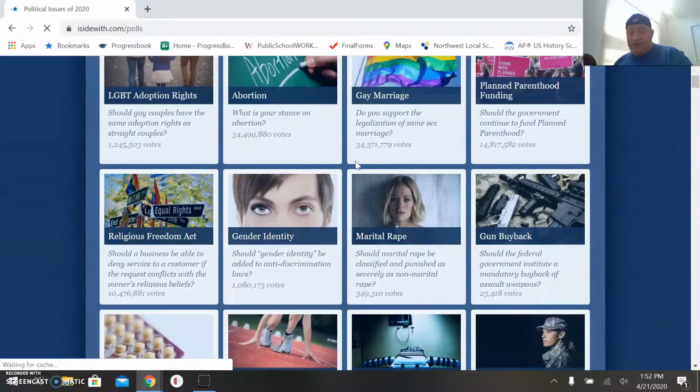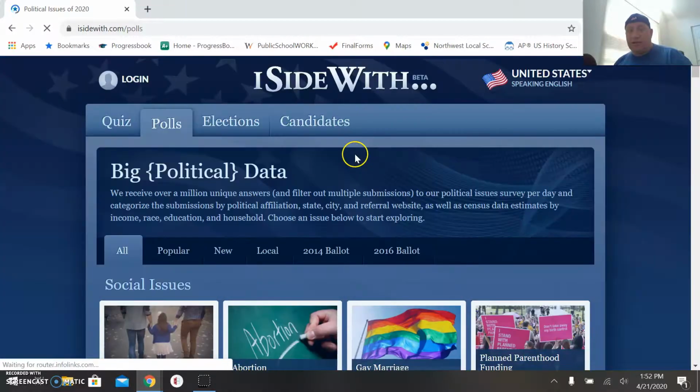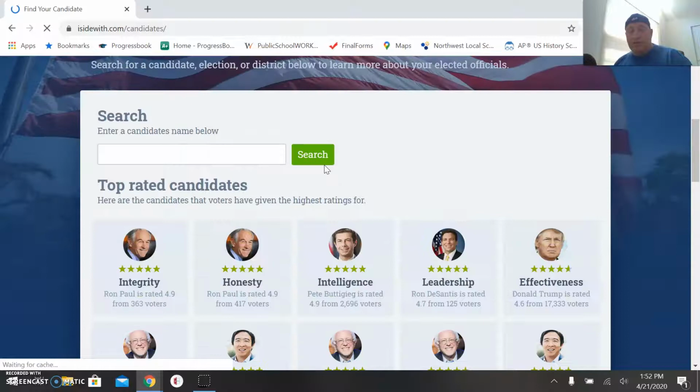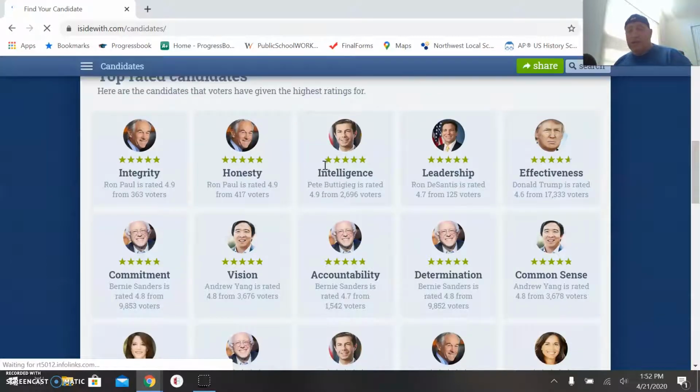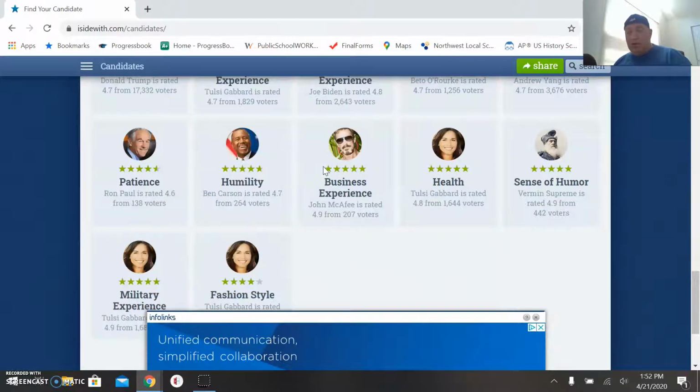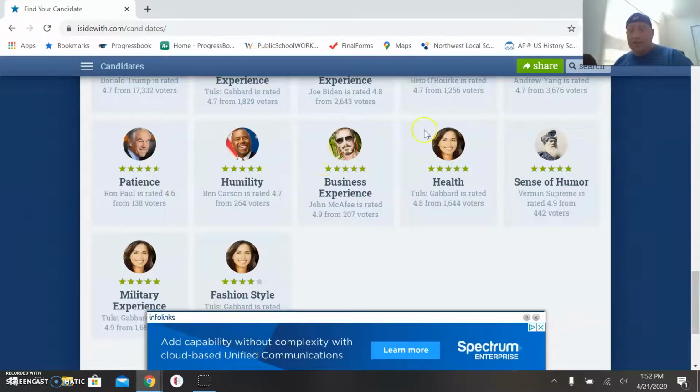There, of course, are issues that have been brought up as well. They're going to, and you've seen this before, break down those polls for you. And of course, you can look at candidates as well and research what they believe, especially if you're looking for a political hero. These people are currently in office or are currently important out there. And of course, you can look at people like Vermin Supreme on here. Sense of humor, 5 stars for sense of humor.